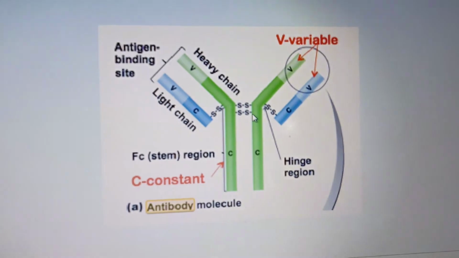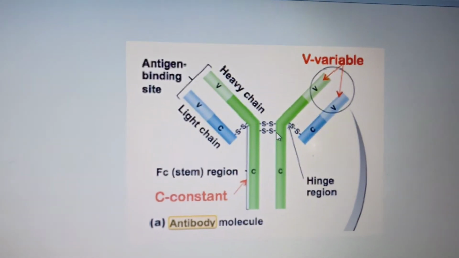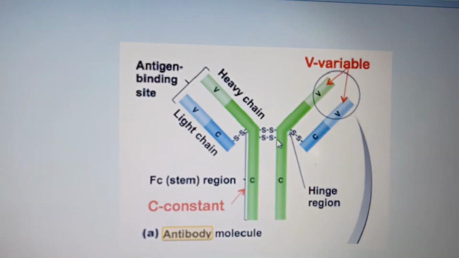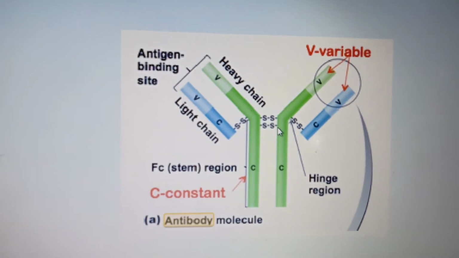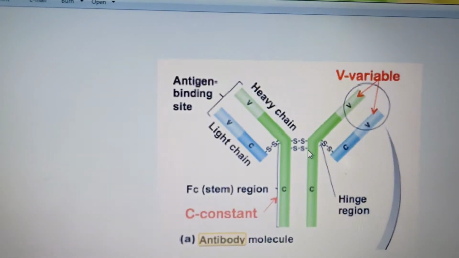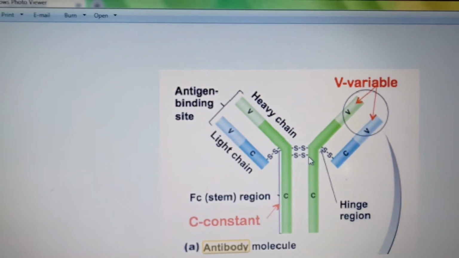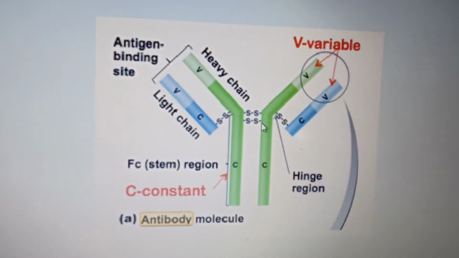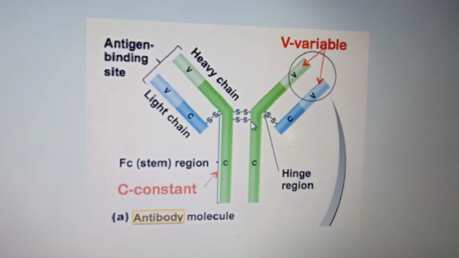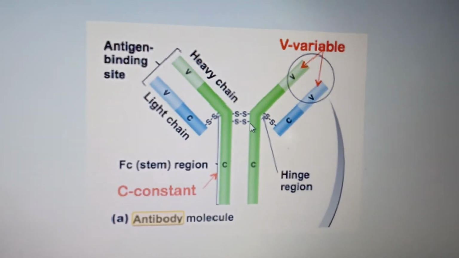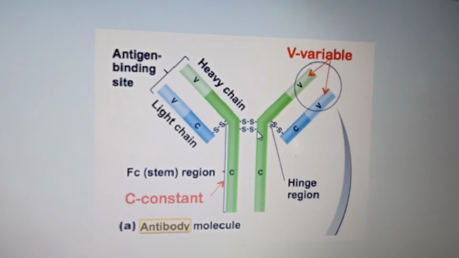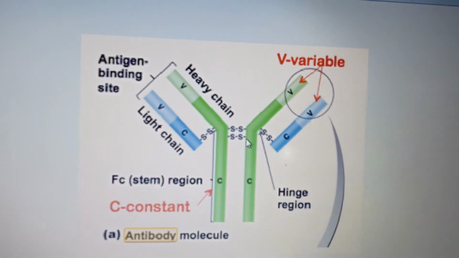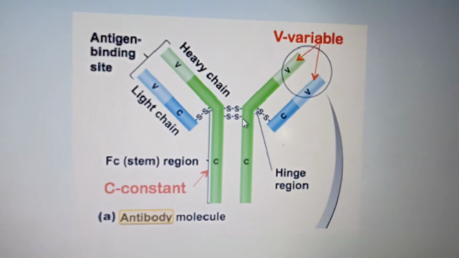Why it is variable means the whole thing is a polypeptide chain, nothing but peptide molecules. Here in the variable region, the amino acid sequence varies. That means sometimes the amino acid sequence undergoes mutation and the structure varies. This is according to the nature of the antigen. So in order to attack the antigen, it sometimes shows variation, a change in the amino acid sequence. The FC region, down here, is known as the constant region. Here the amino acid sequence remains constant. So that is the difference between the variable and the constant region.